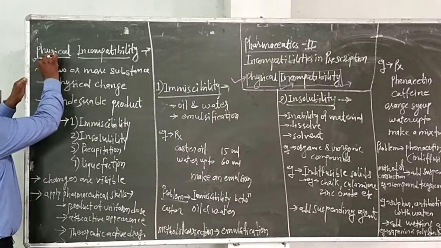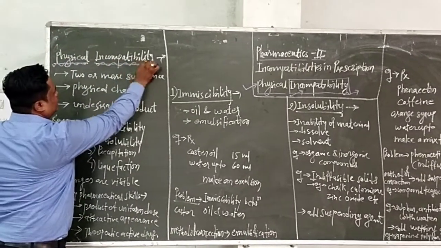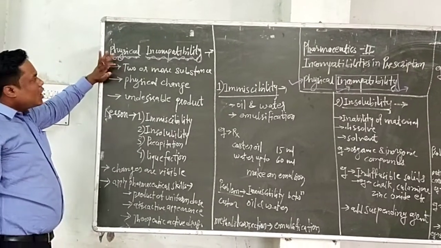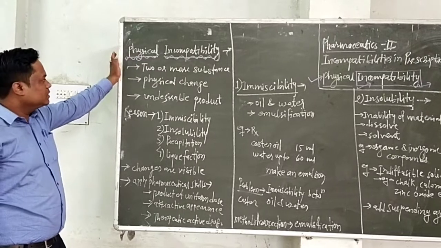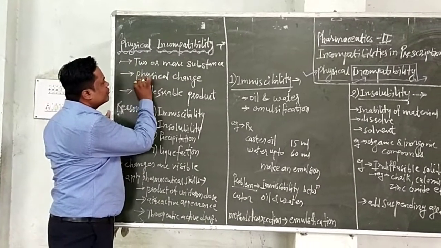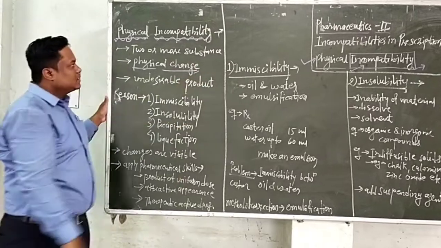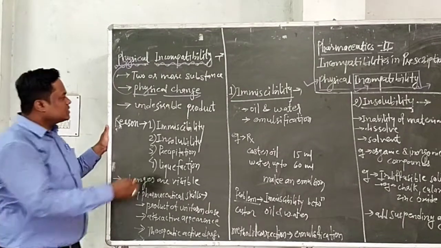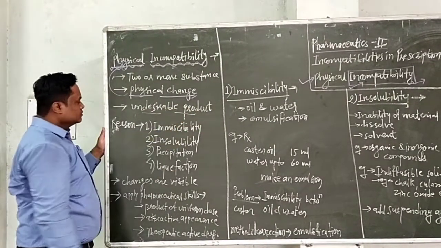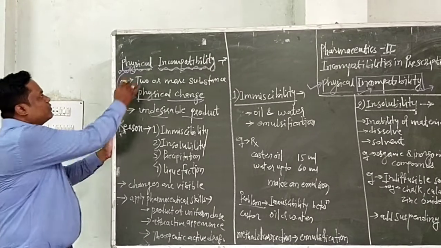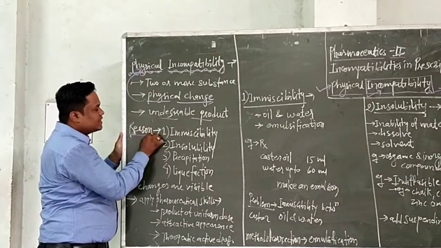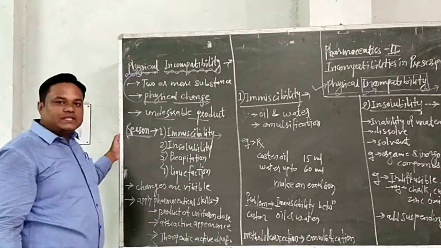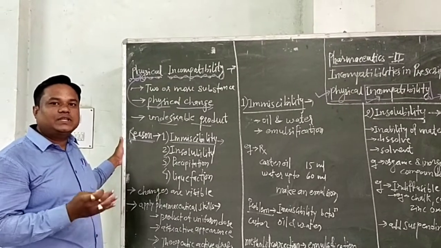The first type is physical incompatibility. It occurs when two or more substances are mixed together and a physical change takes place, which forms an undesirable product. What are the reasons for physical incompatibility? The first reason is immiscibility. An example is oil and water, which are immiscible with each other.